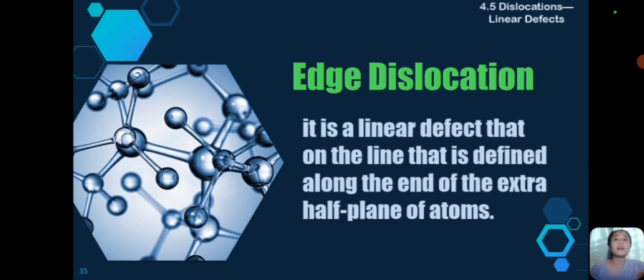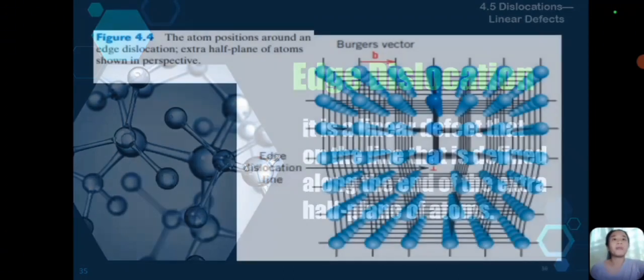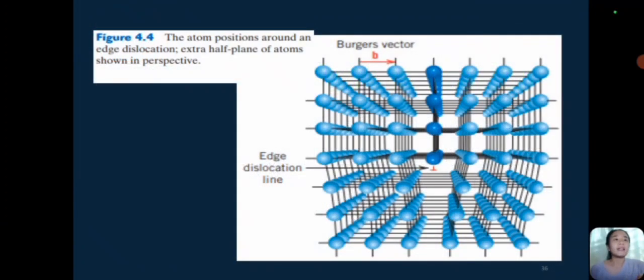Kasi kung makikita nyo dito sa picture, ang first line from up to down is punong-puno. Same with the second and the third one. However, the darker blue, which is yung sa middle part, is partially filled lang siya. And diba kung punong-puno, there are 1, 2, 3, 4, 5, 6, 7 na bilog. And yung sa gitna is only 4 lang, which is partially filled. Hindi na puno yung ano.